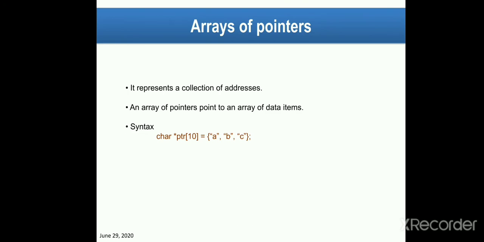Now arrays of pointers. Previously we talked about pointers with arrays. Here we will talk about arrays of pointers. It represents a collection of addresses. Arrays of pointers, so a collection of addresses. An array of pointers points to an array of data items. Like if we take some characters, like char *ptr[10], means here an array of pointers a, b, c, and so on.